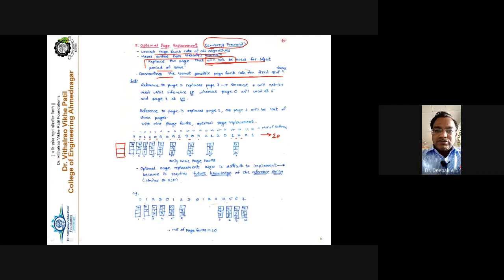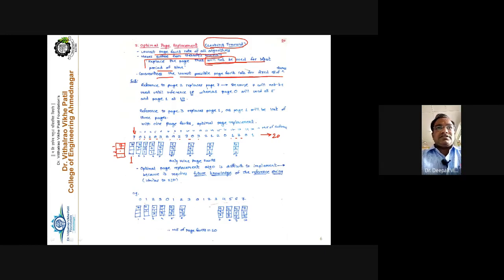Now start executing the algorithm. See carefully how I'm executing. Initially, the 3 frames are empty. The 3 frames are free. The memory reference is made to page number 7. The 7 is not available in the free frames, correct? So page fault number 1 occurs. To correct this page fault, page 7 must be brought inside the main memory. So I have brought 7 here, and as the 3 frames are free, there is no question about replacement because the frames are currently available, right?